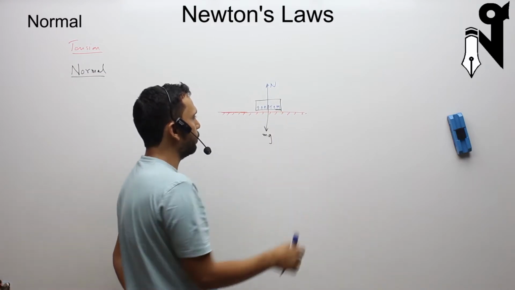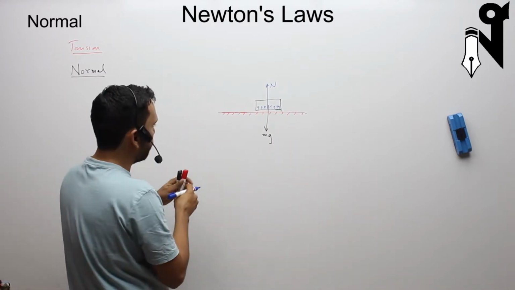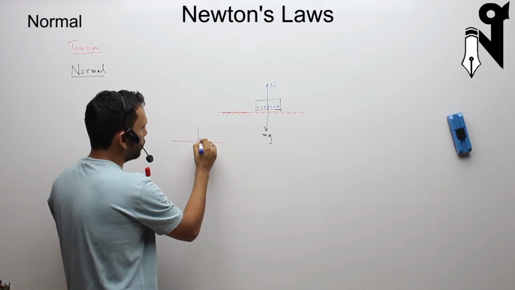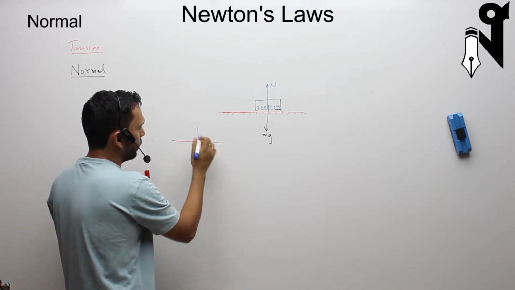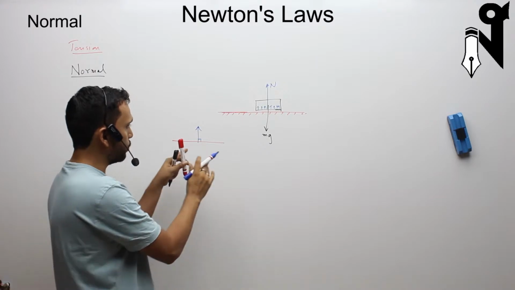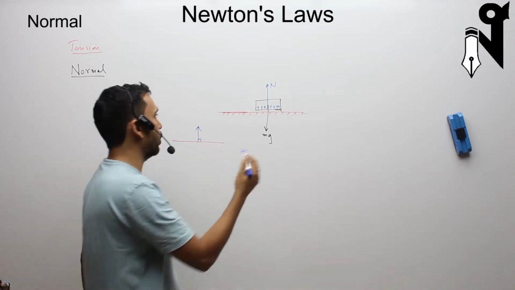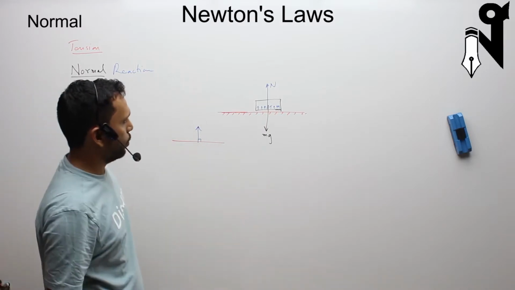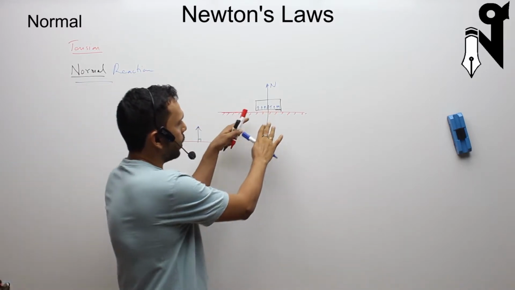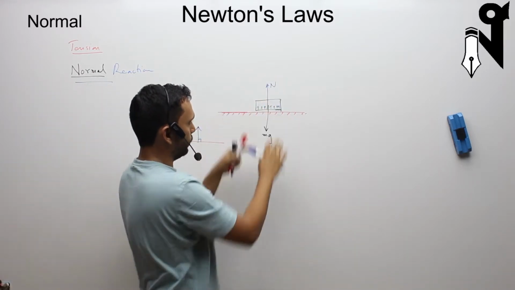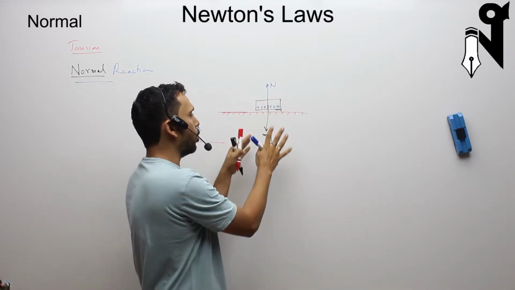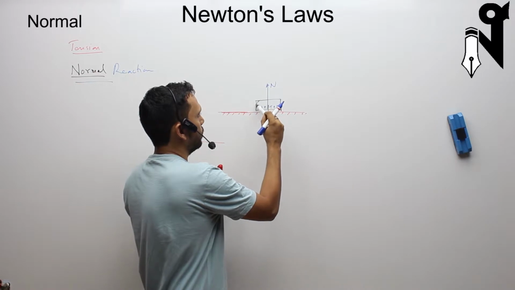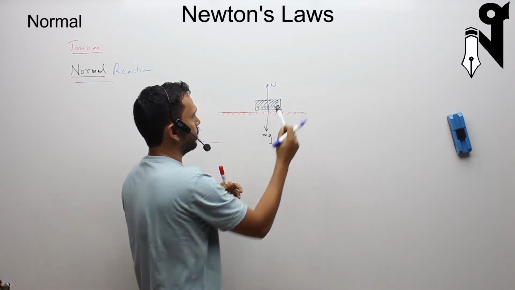Why is it called the normal reaction? Because it happens to be at 90 degrees to the bodies in contact. It is perpendicular to the bodies in contact, hence the word normal. And it's a reaction force, hence the word reaction. So the body below has pushed it up. Now we know that the body is not going anywhere. We know that this black body is not going anywhere. It is at the same place.